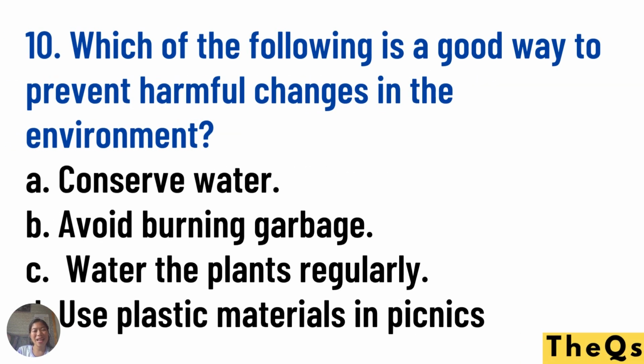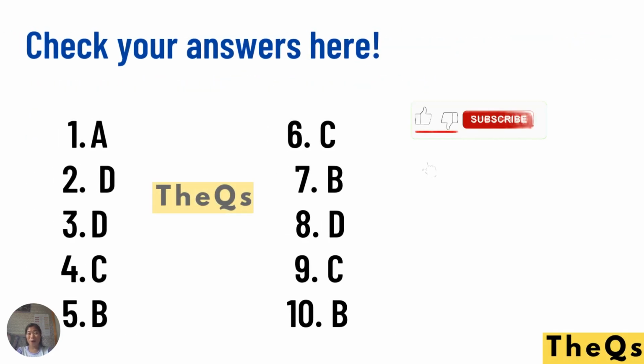And number 10, which of the following is a good way to prevent harmful changes in the environment? A. Conserve water. B. Avoid burning garbage. C. Water the plants regularly. Letter D. Use plastic materials in picnics. Which of the following? Write your answer correctly. Are you done? Then try to check your answer here. Okay. Did you get it right? Very good.